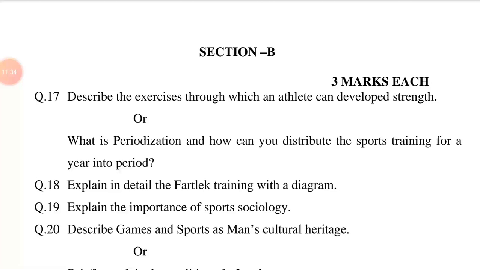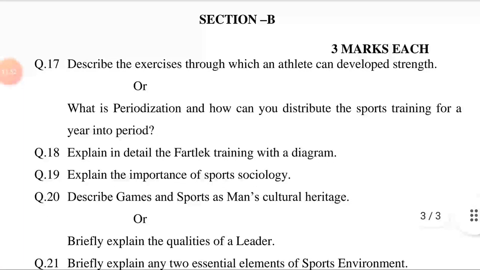The cycles has three parts. Number one, preparatory period. Then preparatory period has three phases. Number one, phase first, phase second, phase third. Then competition period. Third one is transitional period or off season. Explain all these points into 2 to 3 lines.